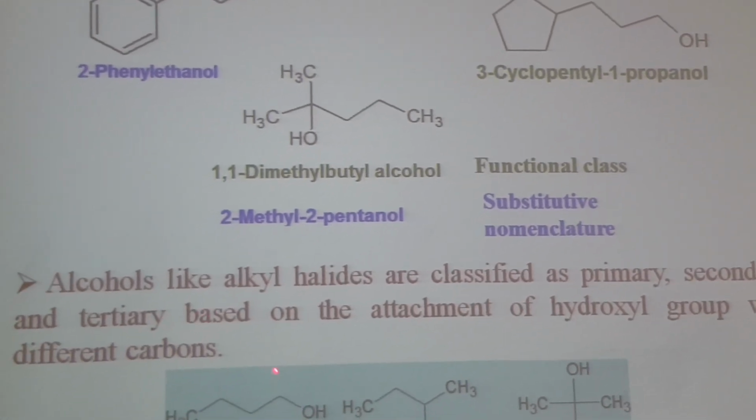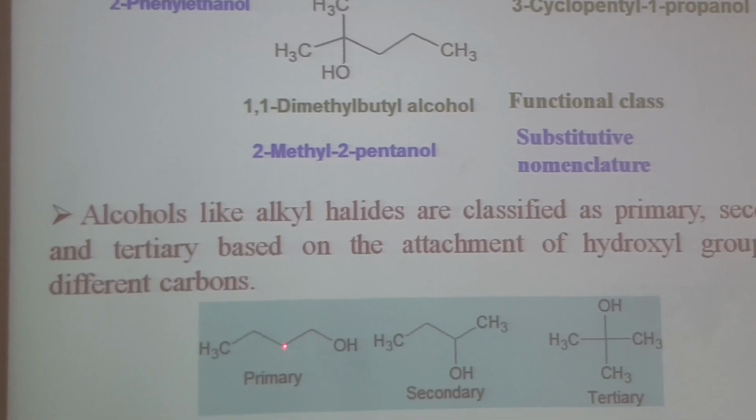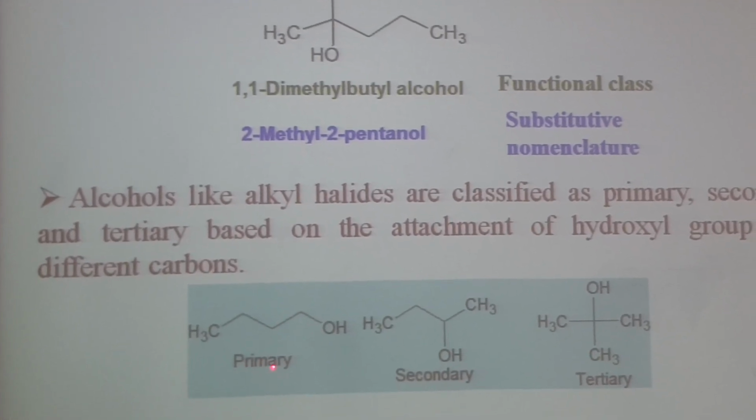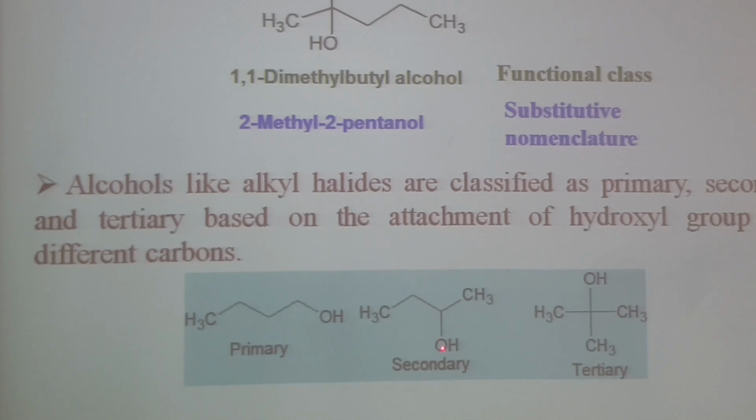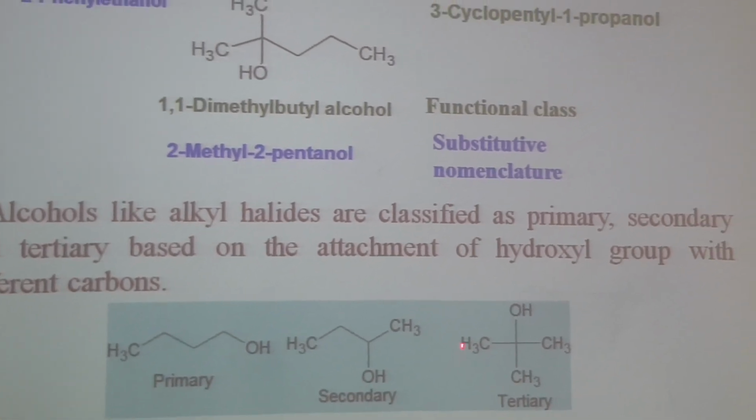Alcohols, like alkyl halides, are classified as primary, secondary, and tertiary. Again, it is based upon the type of this carbon. If this carbon is attached to only 1 carbon, it is a primary alcohol. If it is attached to 2 carbons, secondary alcohol. If it is attached to 3 carbons, tertiary alcohol.